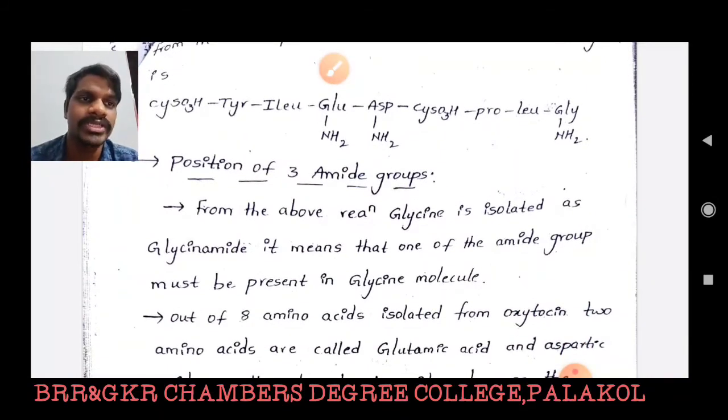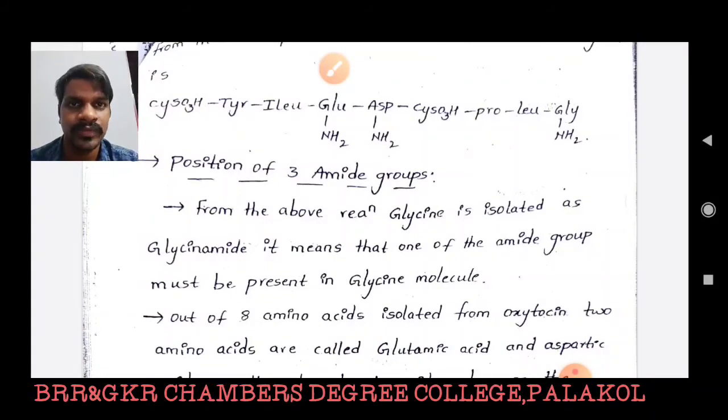From the above reaction, glycine is isolated as glycinamide. It means that one of the amide groups must be present in the glycine molecule, and the other 2 amide linkages must be present in the remaining amino acid molecules.